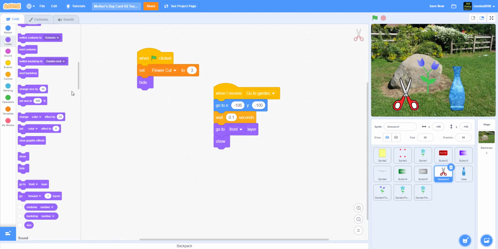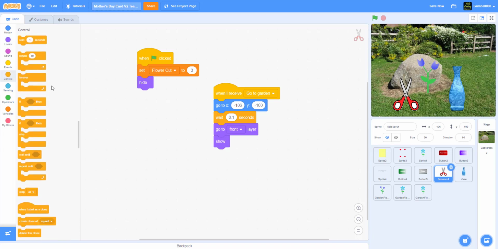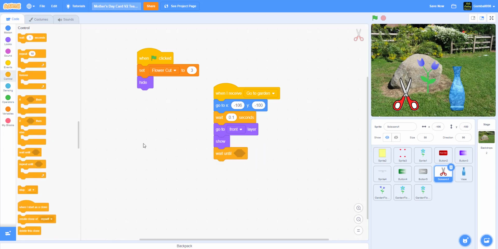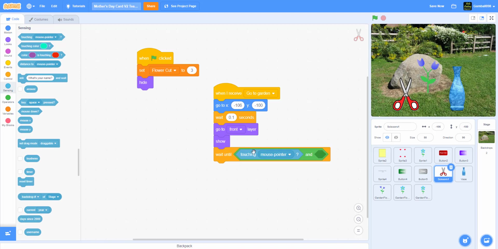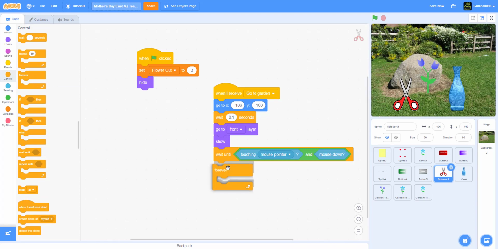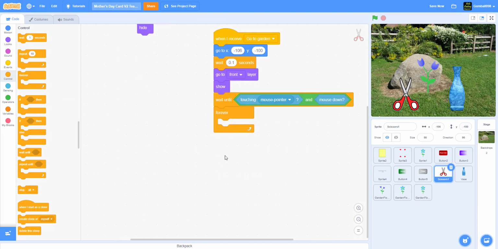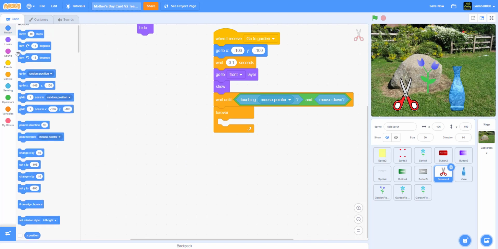Now we gotta wait until, so this wait until, let me code this real quick. Wait until you need an and. So it's touching the mouse pointer and mouse is down, which is if you click on it, you can start dragging the scissors all around. And we have that, so it'll go forever. So this has to be there to make this script work. Not this script, but this forever loop. And it'll go to the mouse pointer.